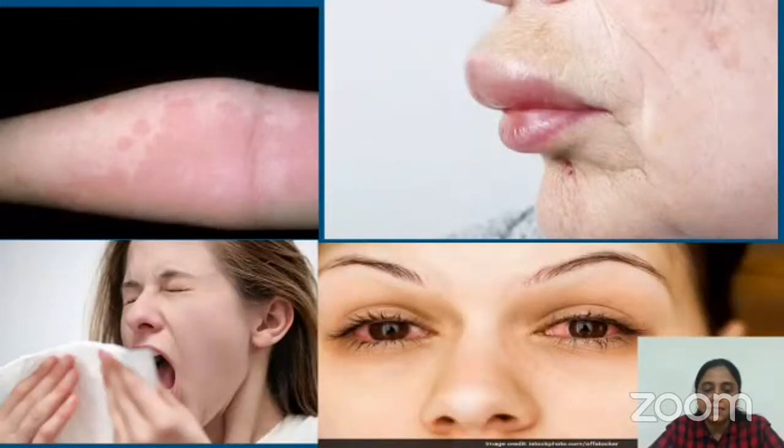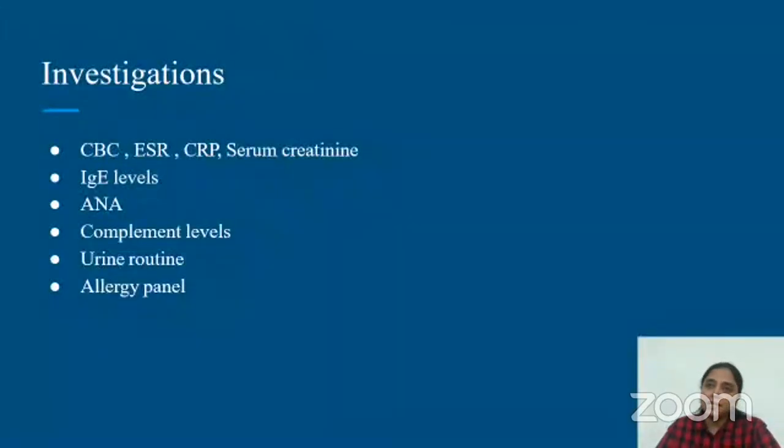Here is a pictorial presentation of various presentations of allergy. The first picture is of dermatitis with skin rashes. The second one is of angioedema with swollen lips. The third one depicts allergic rhinitis, and the fourth one is of allergic conjunctivitis with red eyes. So these are the various presentations where allergy involves multiple organ systems.